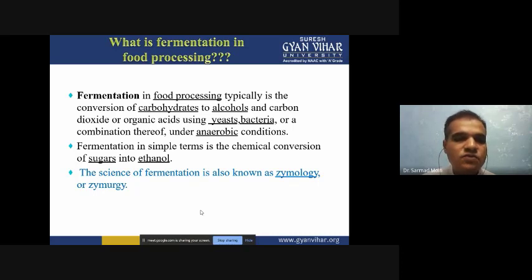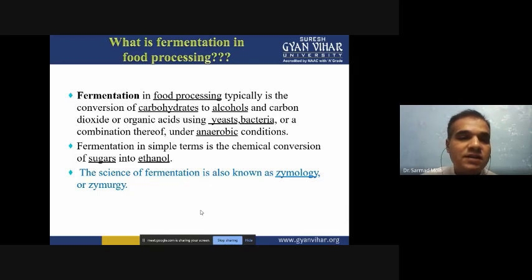So fermentation is a food processing. Basically, the fermentation process is a process where we are converting raw material, like food raw material, into processed food. That's why we are calling it food processing. It is a conversion of carbohydrate to alcohol, carbon dioxide and other organic acids. And mainly we are utilizing yeast, bacteria, and a combination of these two, basically under aerobic and anaerobic conditions. What type of condition are we utilizing? Not only anaerobic condition, but aerobic condition also we are utilizing.